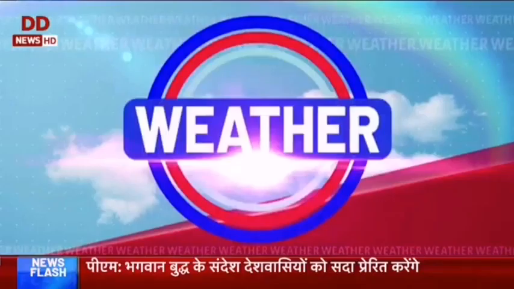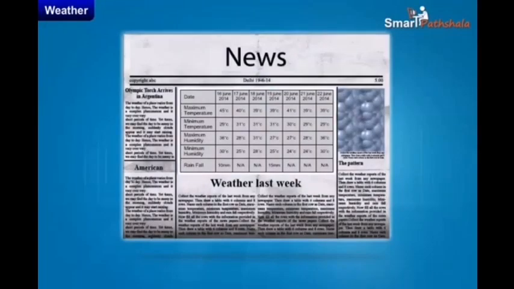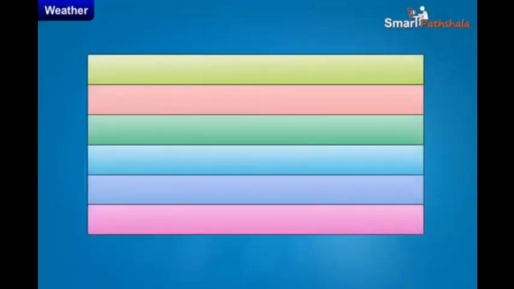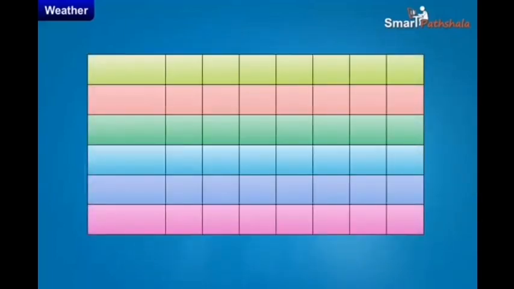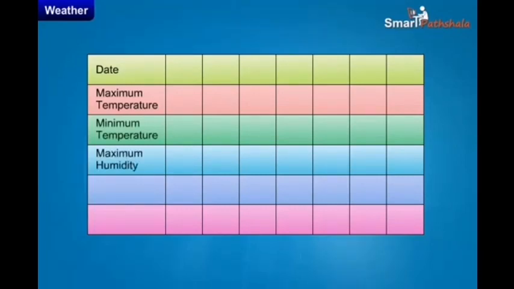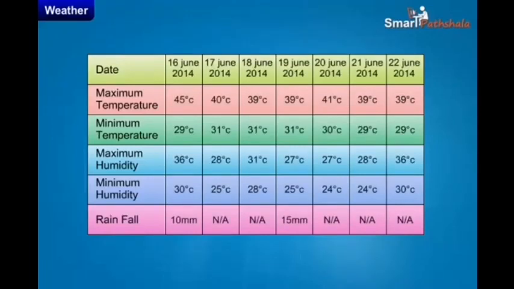Do you know what this weather really is? We can know about it by doing an activity. You can collect the weather report of the last week from any newspaper. Then draw a table like this. Name each column in the first row as date, maximum temperature, minimum temperature, maximum humidity, minimum humidity and rainfall respectively. Now fill all the columns with the information in the weather reports in the newspaper.